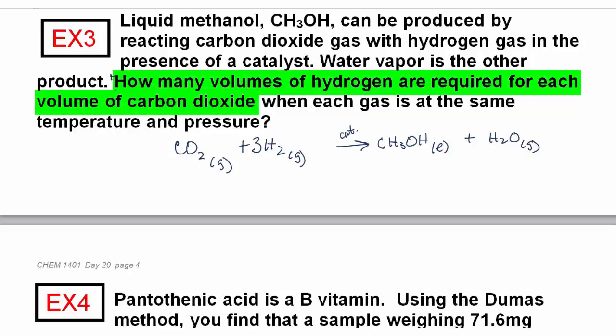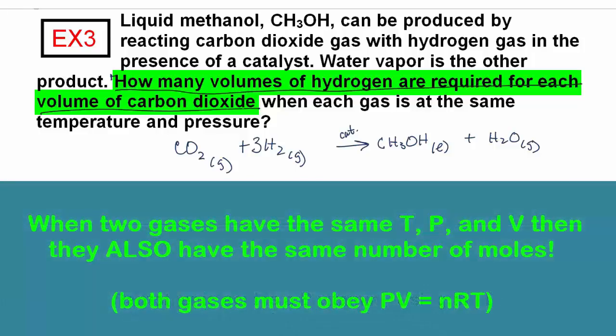Okay, see if we can answer this question. How many volumes of hydrogen are required for each volume of carbon dioxide? When the gases are all at the same temperature and pressure, then they have the same number of moles. So you can be talking about volume or moles. It really doesn't matter. They're the same thing when you're at the same temperature and pressure.